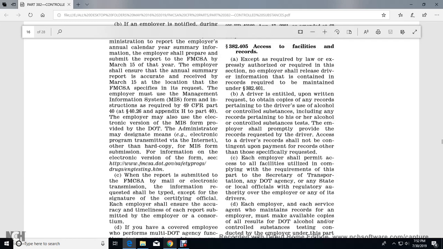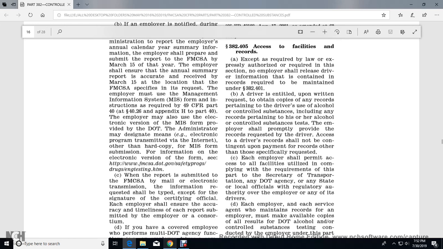Alright, 382.405, access to facilities and records. Except as required by law or expressly authorized or required by this section, no employer shall release driver information contained in the records required to be maintained under 382.401. Drivers, upon written request, are entitled to obtain copies of records pertaining to the driver's use of alcohol or controlled substances, including records pertaining to his or her alcohol or controlled substance tests. The employer shall promptly provide the records requested by the driver.